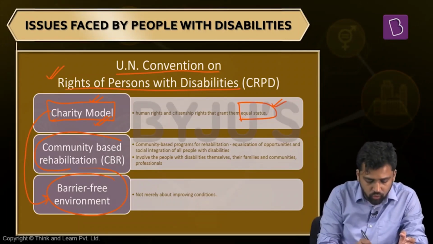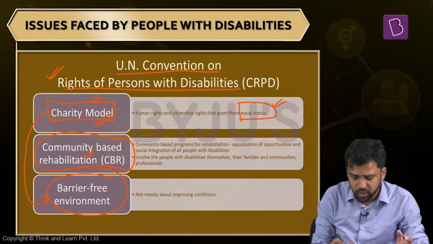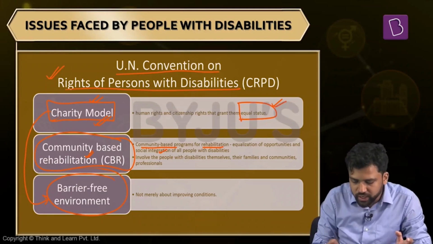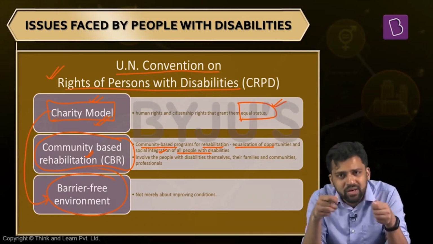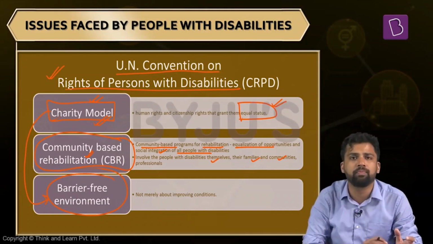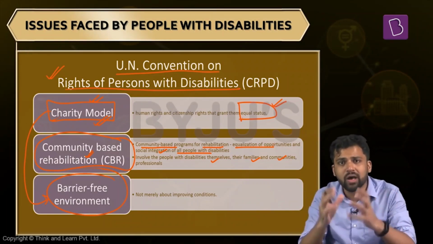Another thing they're suggesting is we should go for community-based rehabilitation. Community should play a very significant role in the rehabilitation of people with disability. You should have community-based programs for rehabilitation. You should ensure social integration of all people with disabilities. You should ensure equalization of opportunities. Everyone should get opportunities. And people with disability should be involved in the process. Their families, their communities, everyone should get involved. Professionals who are experts, maybe specialized teachers, family members, community members, people with disability, all are participating, and they're the same.